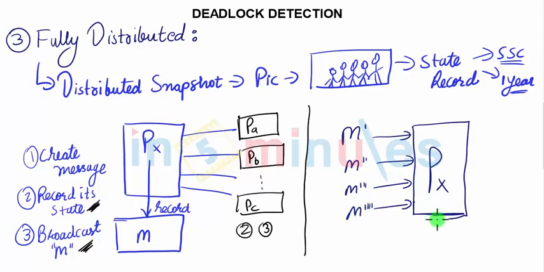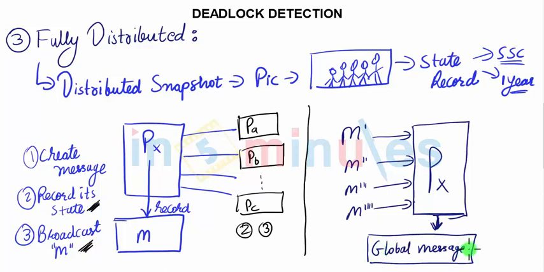It will create from this something which we call a global state. If due to some reason this message is not coming back, then we should consider that the system is in deadlock, due to which the message is not coming. Under that scenario, again we have an option of how long to wait or what can be done. So this is the basic idea of the fully distributed technique of deadlock detection.